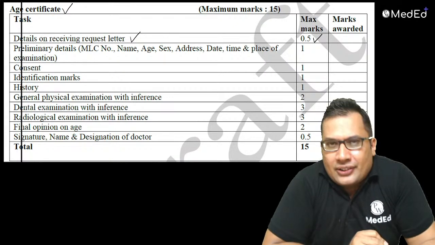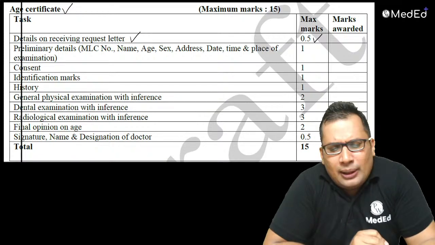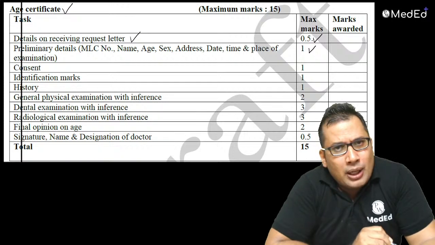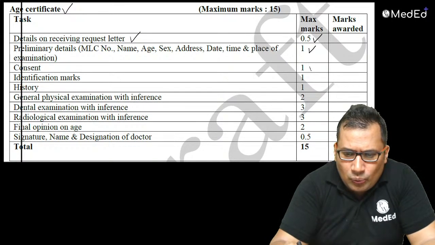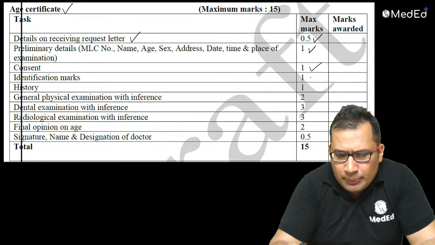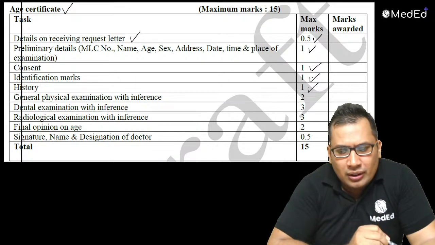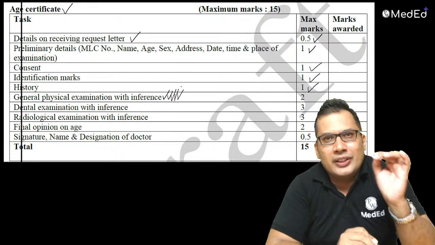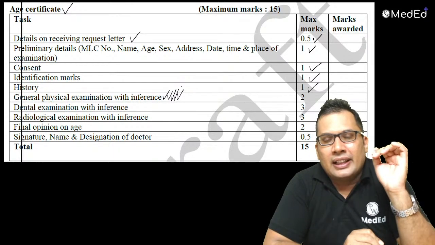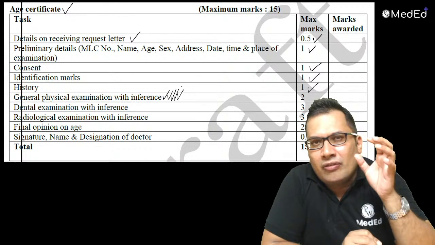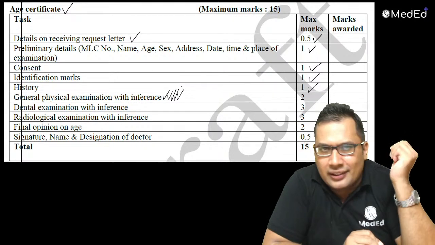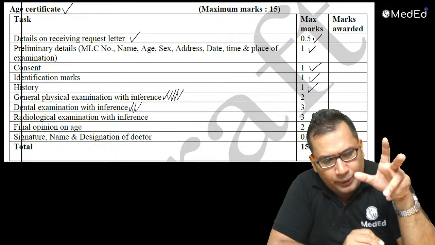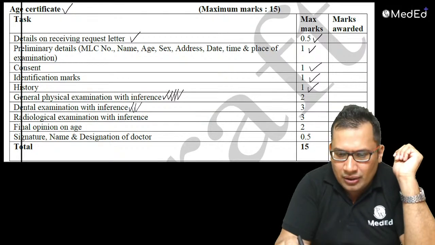Then preliminary details like MLC number, name, age, sex, address, date and time, place of examination, around 1 mark. Consent, 1 mark. Identification mark, 1 mark. History, 1 mark. Very important is the general physical examination, GPE. Basically, that is age estimation with the help of secondary sexual characters. Then dental examination and your opinion, that is inference, 3 marks.